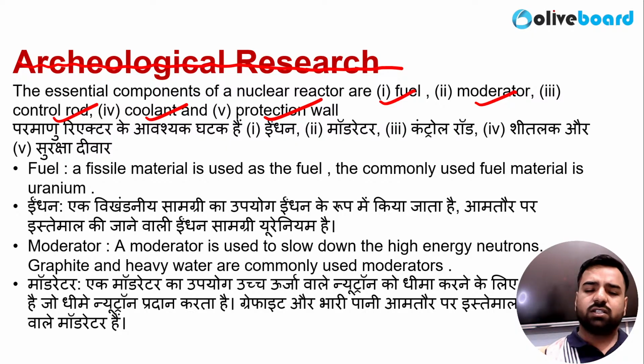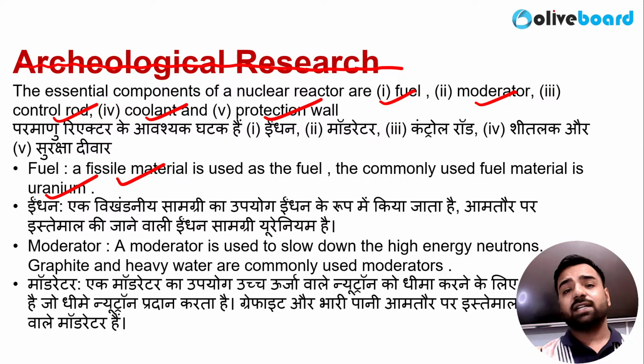So what is it? Fuel is basically the fissile material which is used, and the commonly used fuel material is uranium. Can you please tell me which isotope? That is uranium 235, right? Okay.